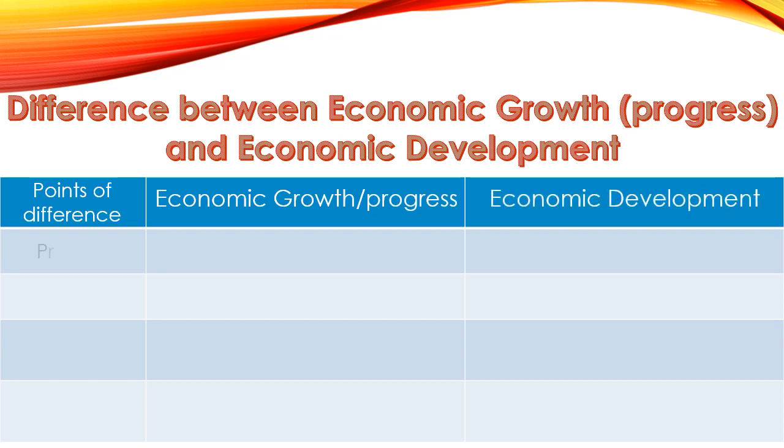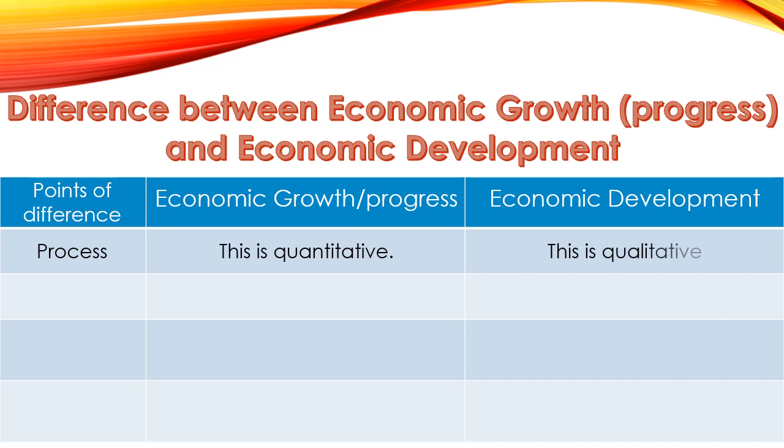We will start with the first point of difference, that is the process. What is the process of growth and development here? Growth is quantitative, that means quantities describe the growth: the kg, the tons, the liters, the money, the amount, etc. We can describe economic growth with the change in quantity. For example, in the previous slide I showed you, the national income has increased, so that increase is a quantitative change, and that is economic growth.